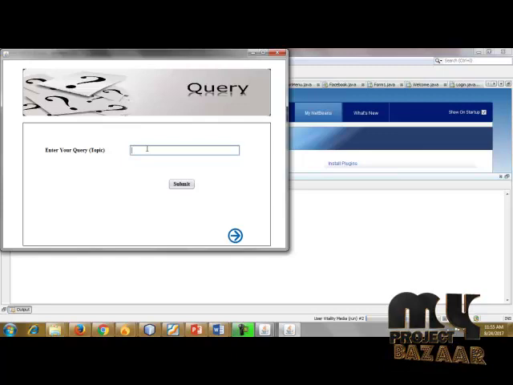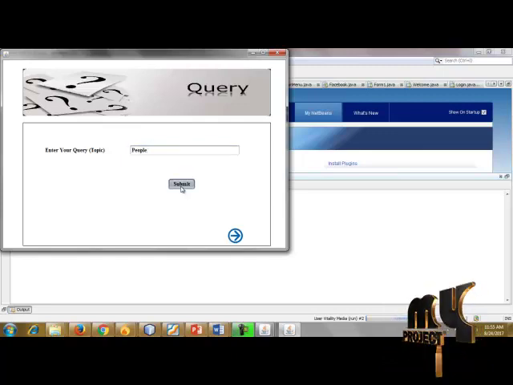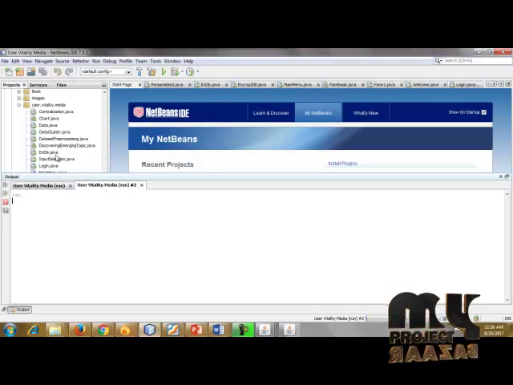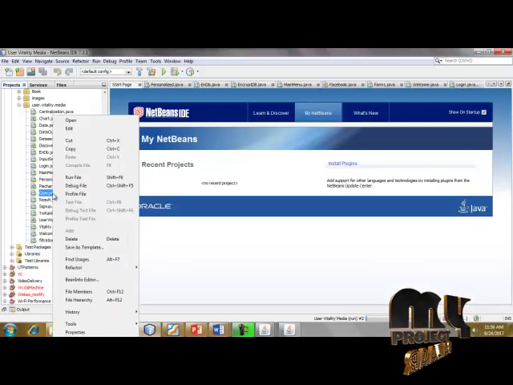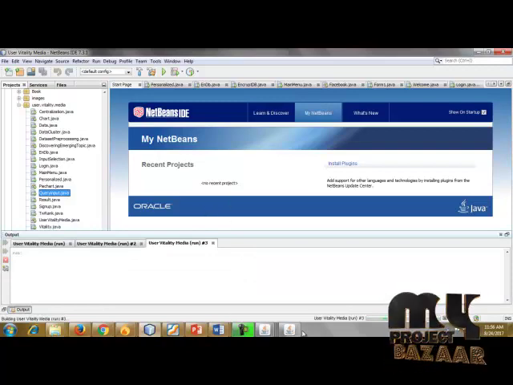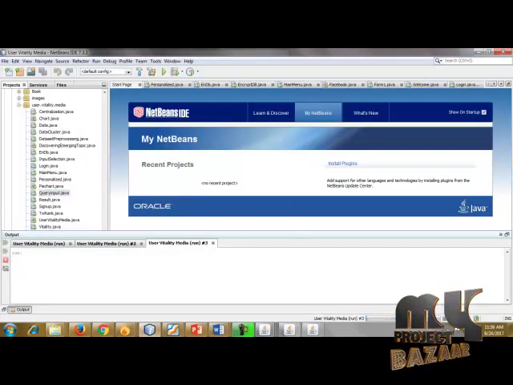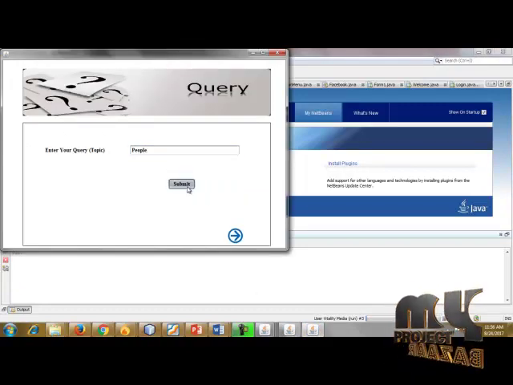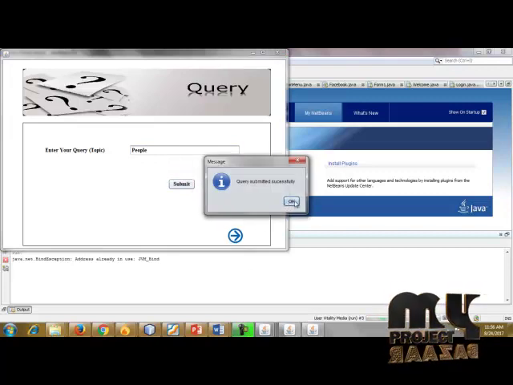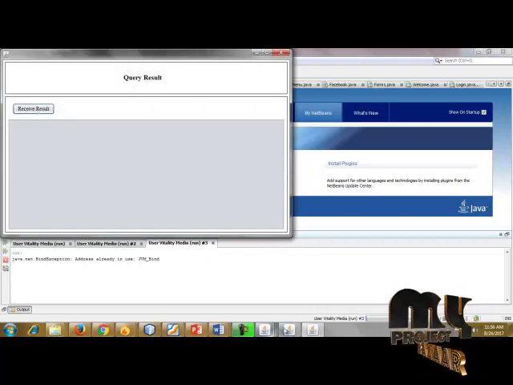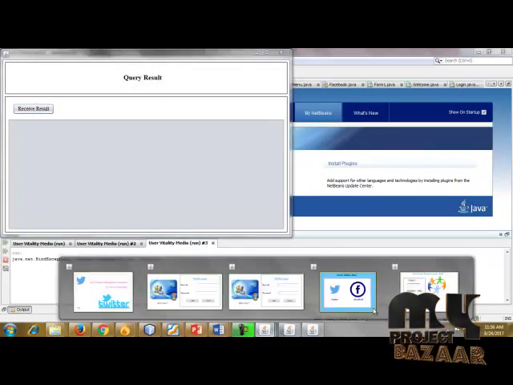Enter your query topic. The topic is people. Click submit. Now the user's information is submitted. Just click on it, giving the user's input query succeeded. The query is submitted successfully. Click next. This is the result page, and here we will come to this page.